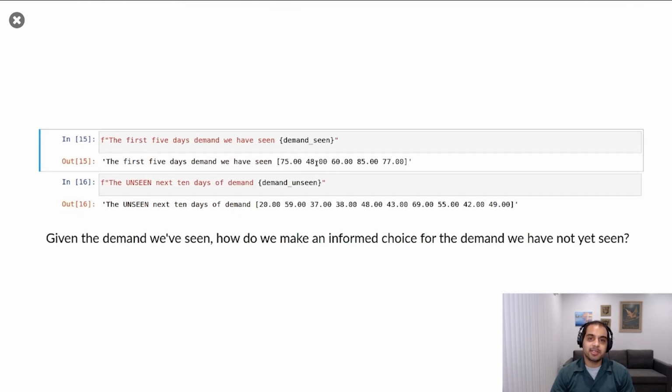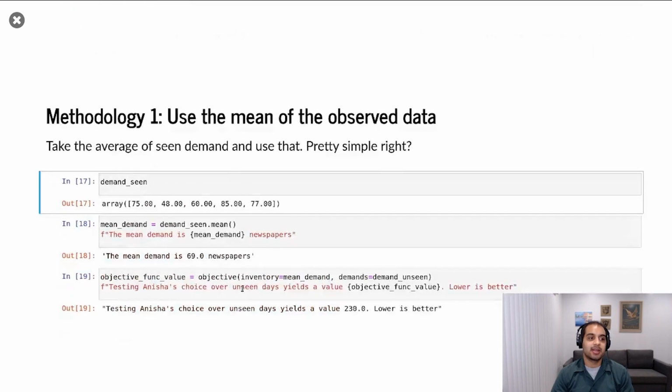And we're going to take the first 5 days and say Anisha has seen these values. So she's been in the business for 5 days now. She's seen that 75 people wanted newspapers, 48, 85, 77, 60. So she's getting some sense of how many people in Los Angeles want to buy newspapers. What she hasn't seen yet is the next 10 days worth of demand. So if she's seen these 5 days worth of demand, how can she make the best possible choice for the next 10 days worth of demand?